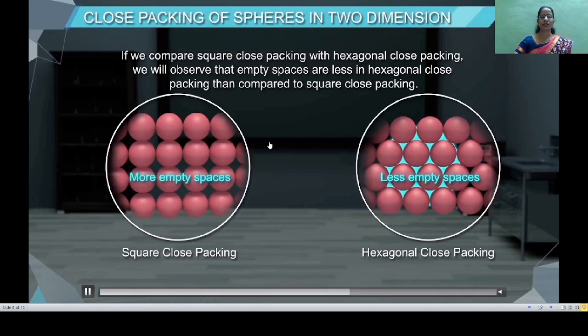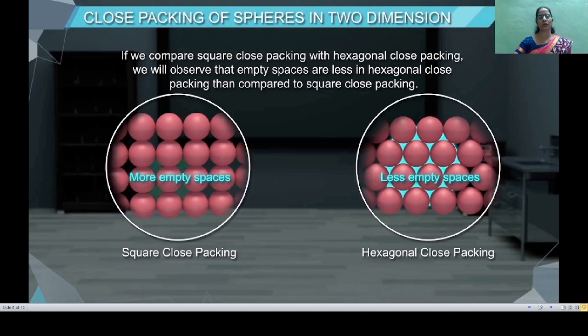Such empty spaces which remain unoccupied by the spheres are called voids. Now these voids are responsible for the packing efficiency in the crystal lattice. We will discuss the meaning of packing efficiency in the next video lecture.